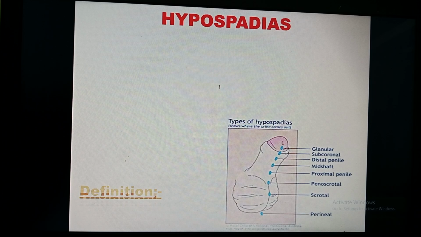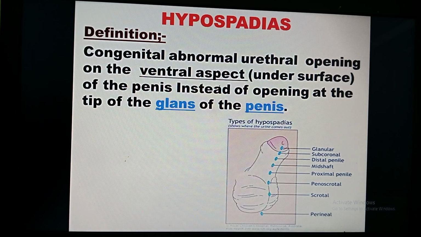So what is hypospadias? Hypospadias is a congenital abnormal urethral opening on the ventral aspect of the penis instead of opening at the tip of the glans of the penis. Usually you know that the urethral opening in a male baby is at the center of the penis. But here, instead of at the center, it is away from the center, meaning on the under surface.